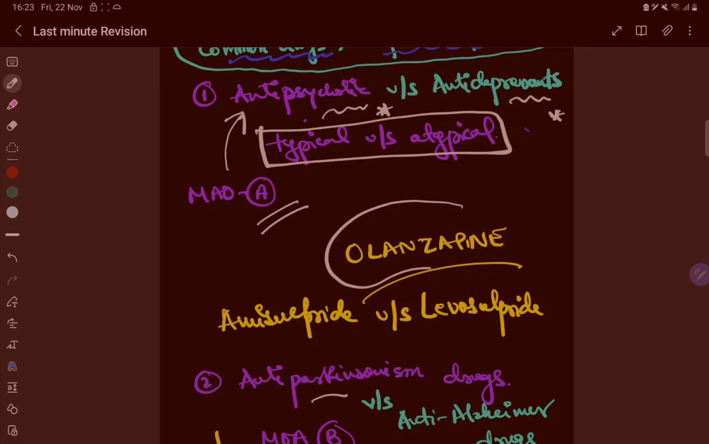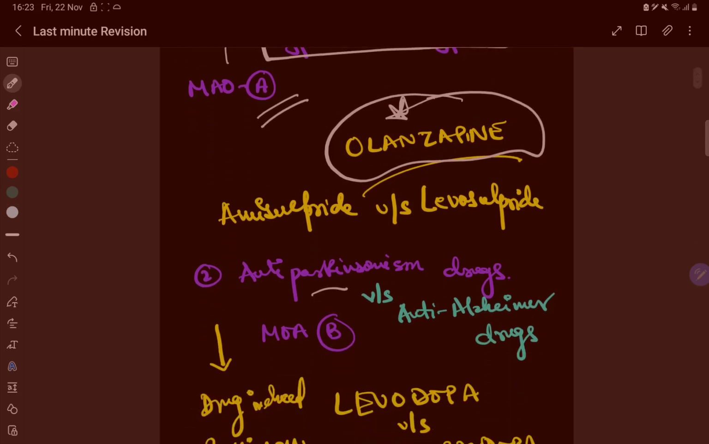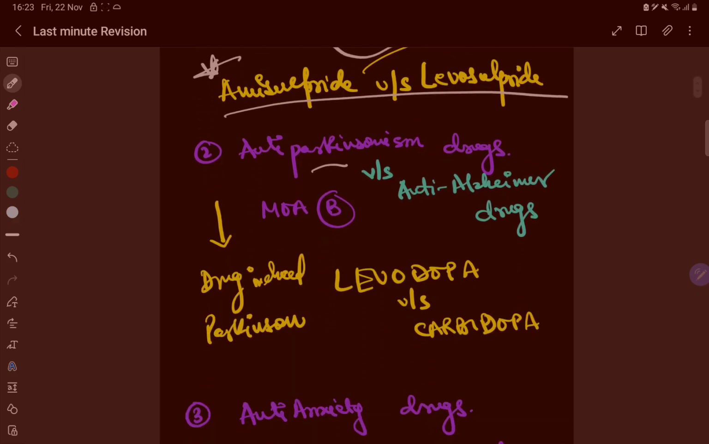Now the drug olanzapine as such is very important, is commonly used, right. Now difference between amisulpride and levosulpride, this is also very important. So we should know one is atypical, one is typical, okay. So what's the difference between amisulpride and levosulpride? Another question that can be asked is anti-Parkinson and anti-Alzheimer's.